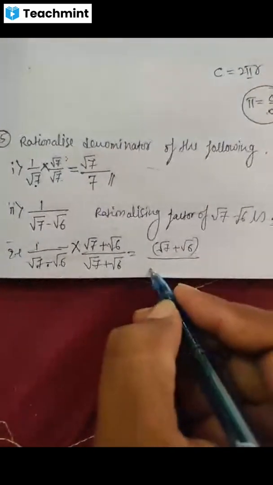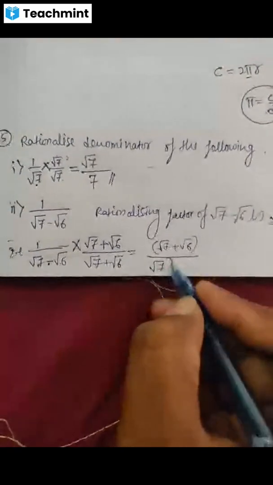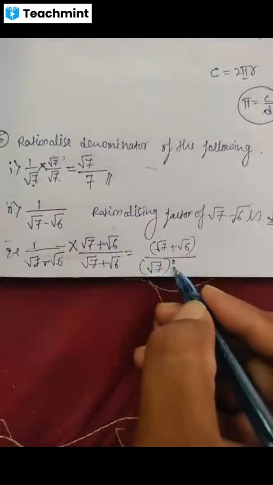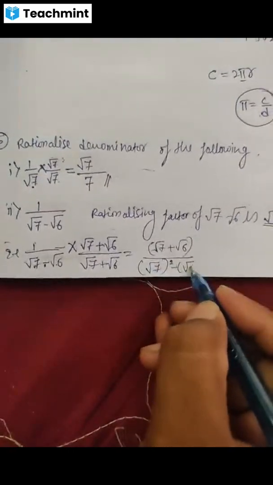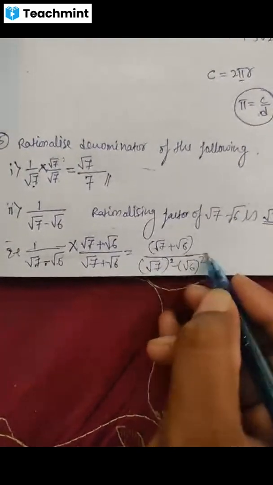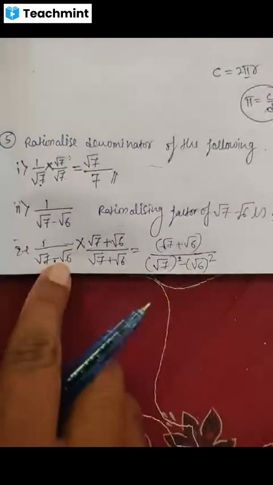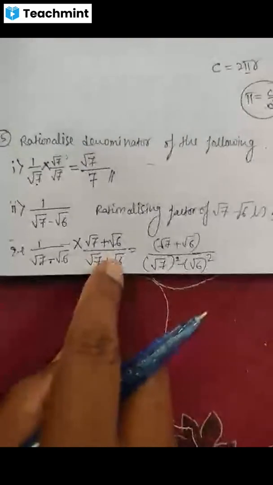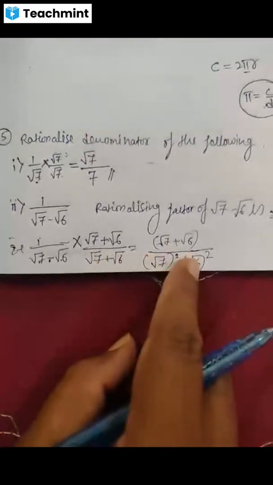I may write it as root 7 whole square minus root 6 whole square, because it is in the form of a minus b into bracket of a plus b, that is a square minus b square.